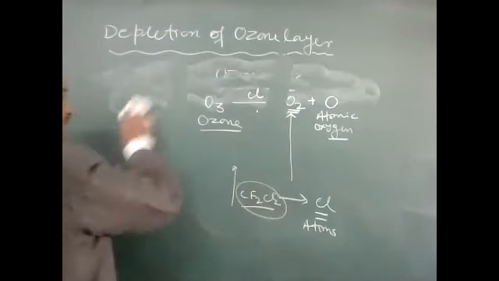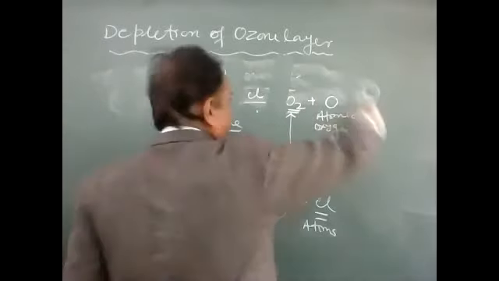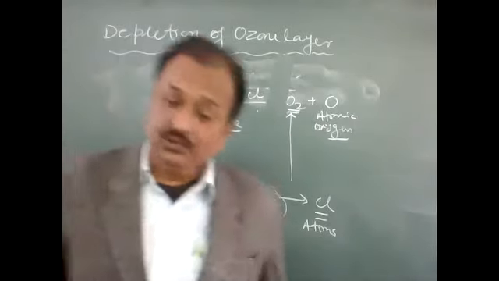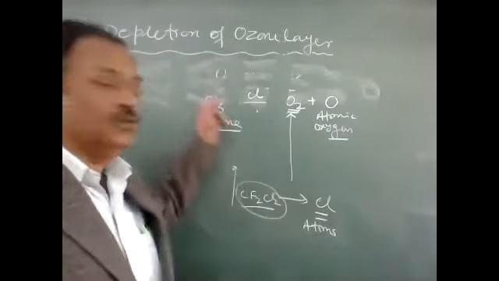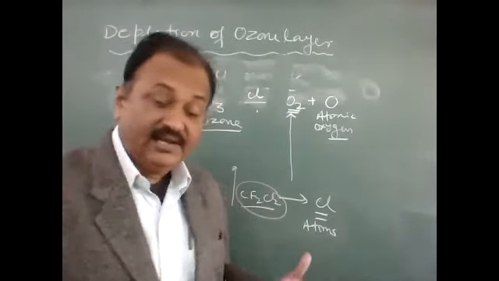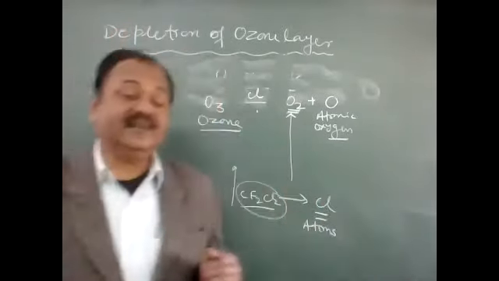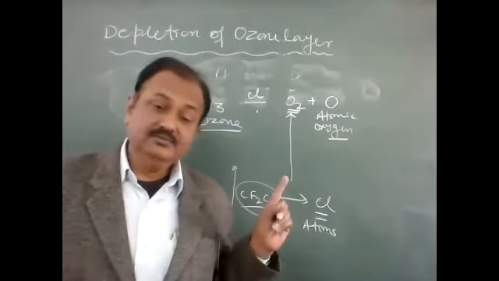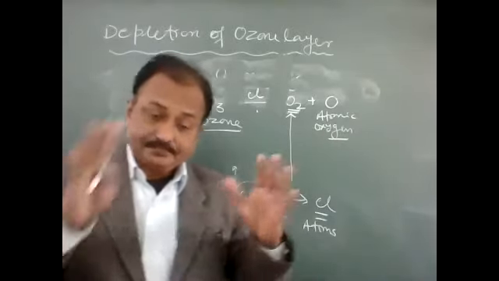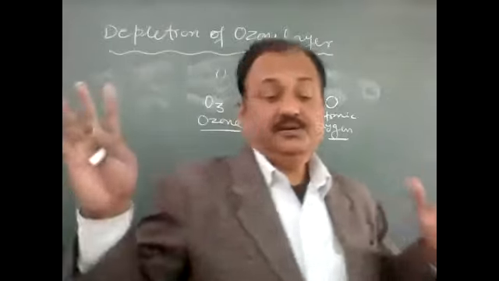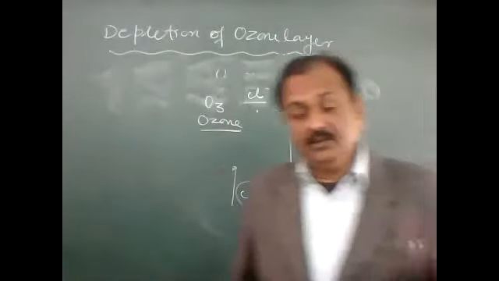There is a depletion. And so children, this is nothing but the depletion of the ozone layer. Basically holes are there, and the holes are very wide at Antarctica. There is a very huge hole there.